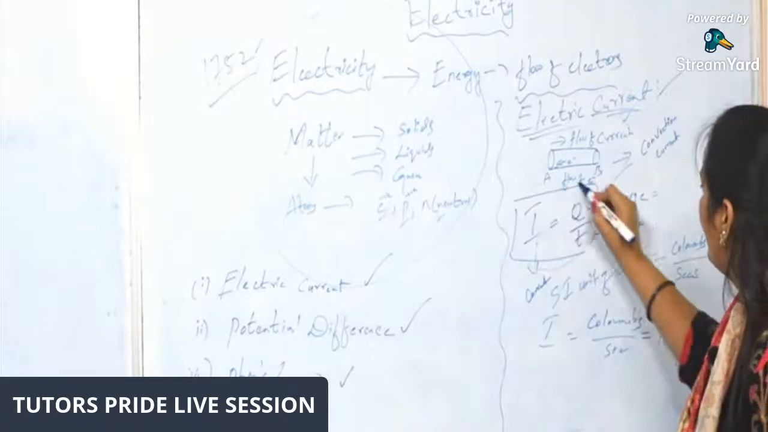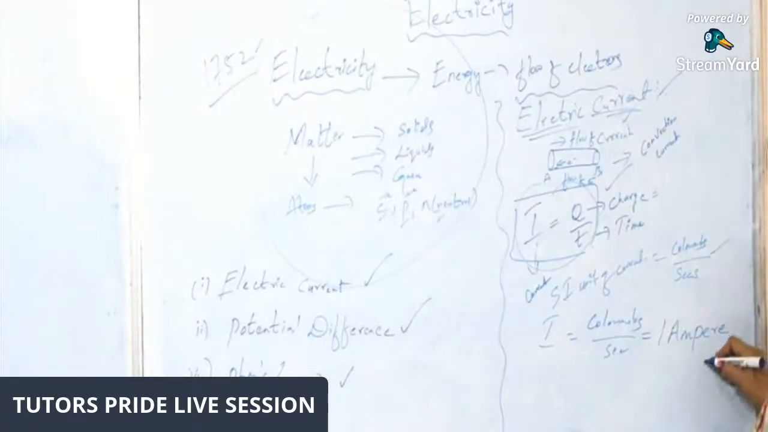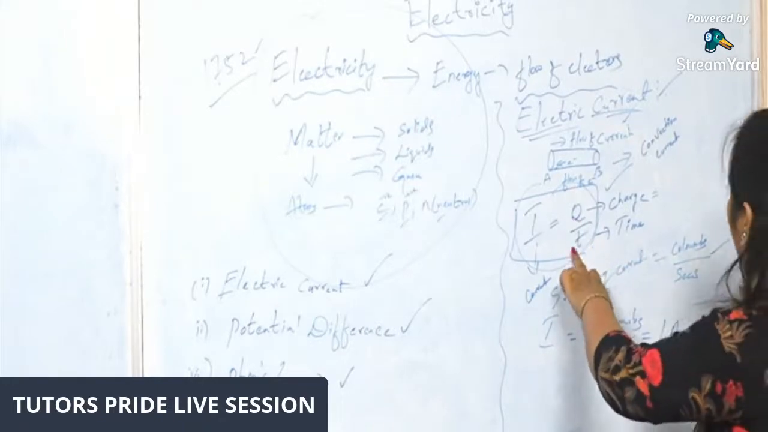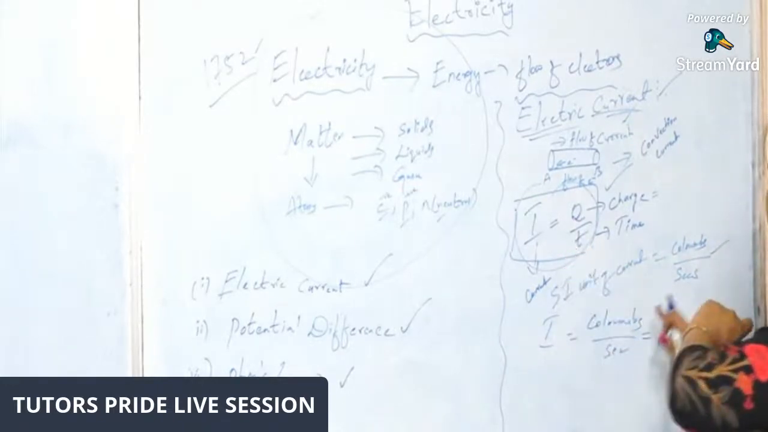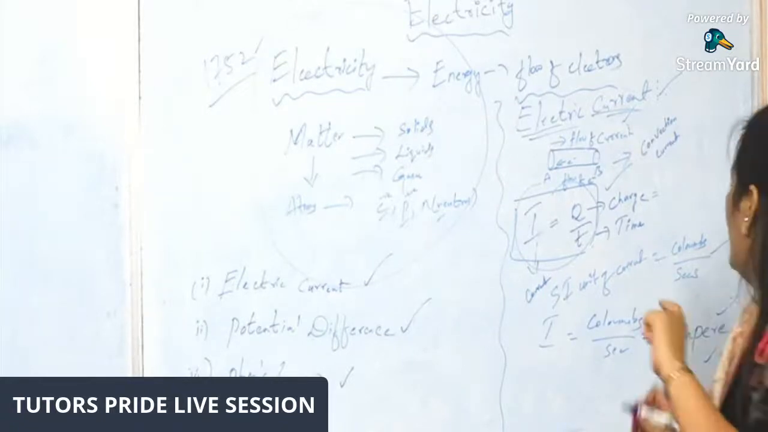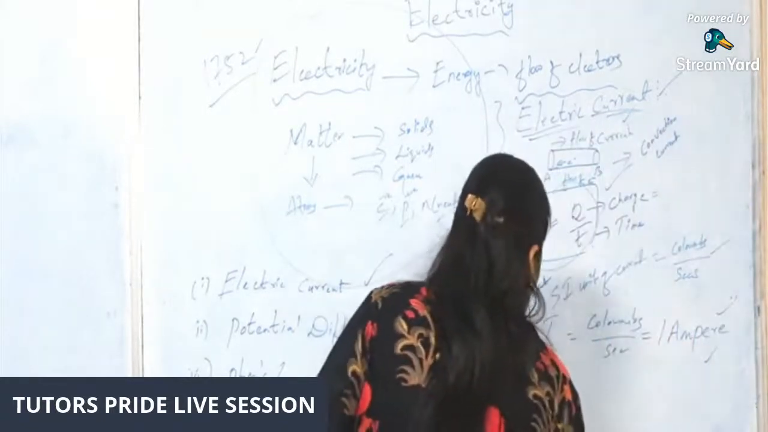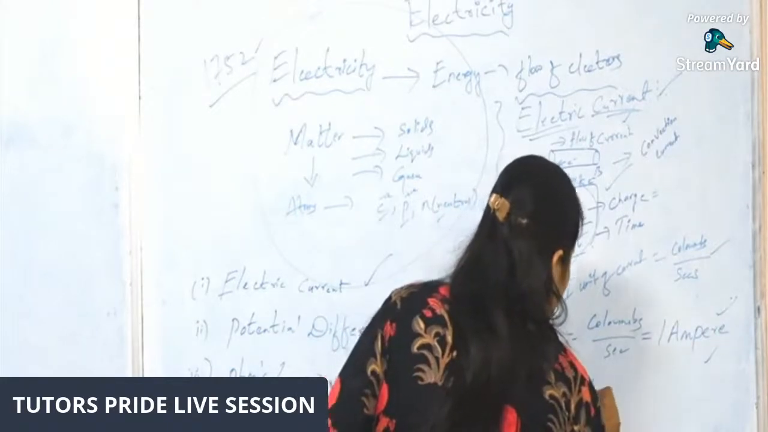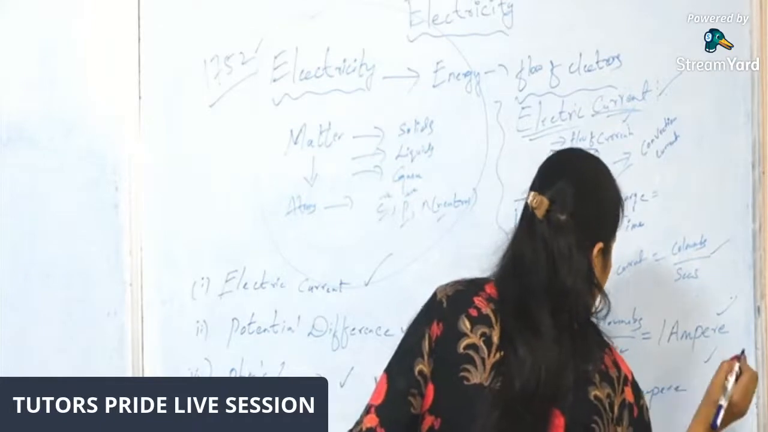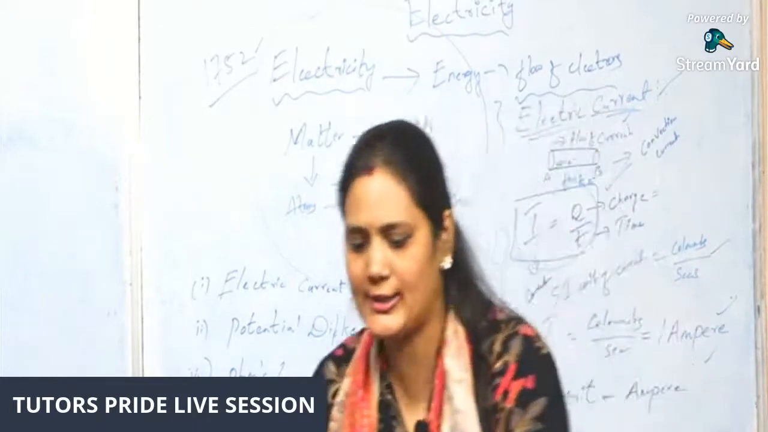By seeing this formula itself, we can write the SI unit of current. The SI unit of charge is coulombs, and the unit of time is seconds. So coulombs per second is equal to 1 ampere. If anybody asks you what the SI unit is, you can say ampere. The SI unit of electric current is ampere.